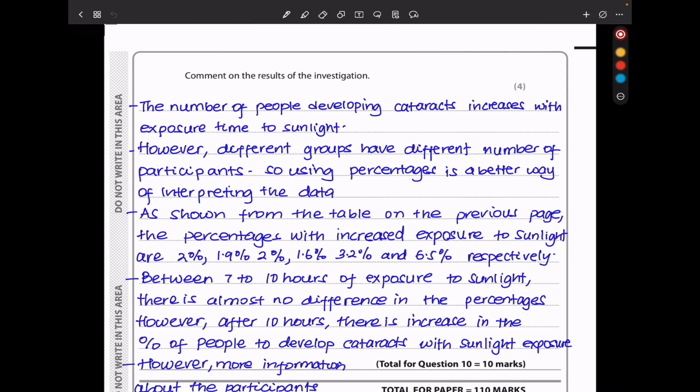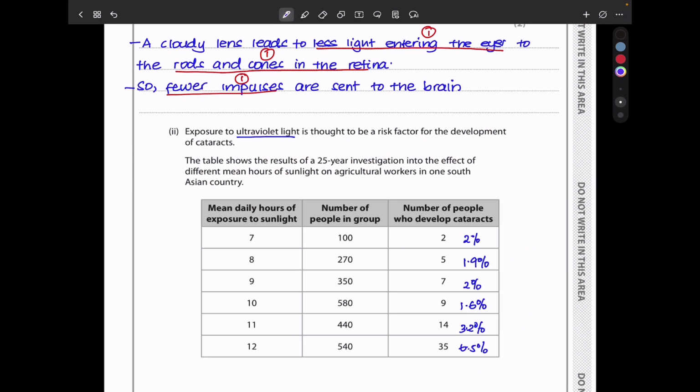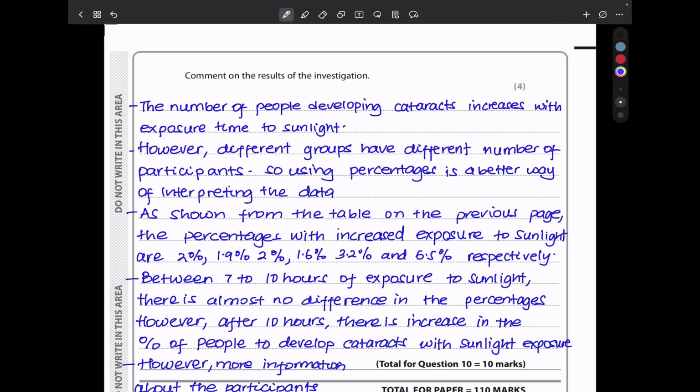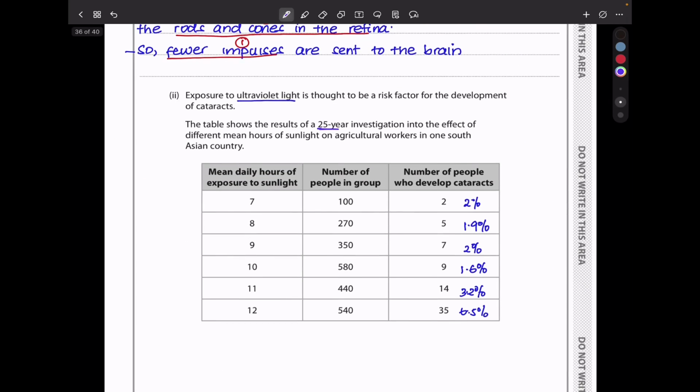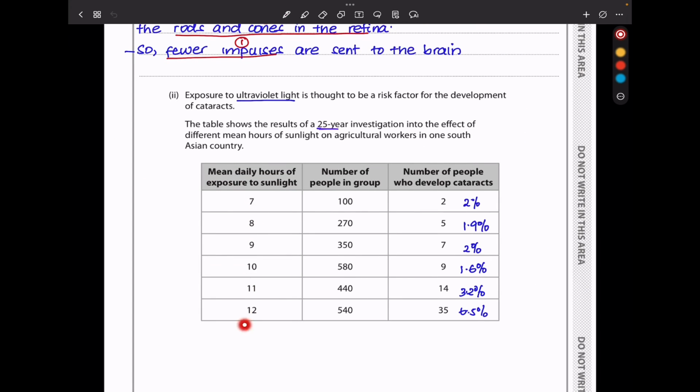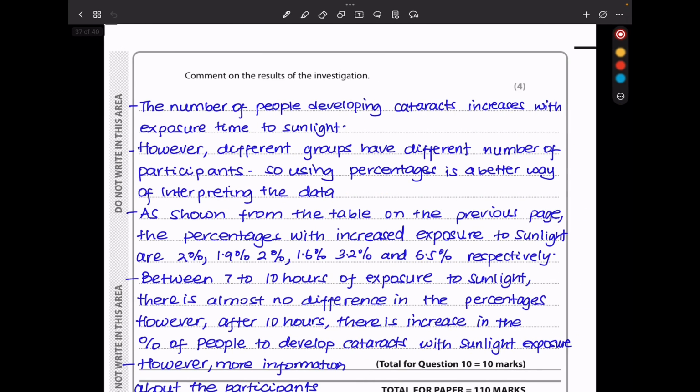So here they say comment on the results of this investigation. From this experiment, we can see it was carried out for 25 years, therefore a long-term study, so it can be more believable. They used more people, so the results could be reliable. I say the number of people developing cataracts increases with exposure to sunlight. That is true. With more exposure to sunlight, the number of people developing cataracts increased. But of course, this is not representative of the percentage. We see the percentages are varying, or there is some oscillation. However, different groups have different numbers of participants, so using percentages is a better way of interpreting the data.